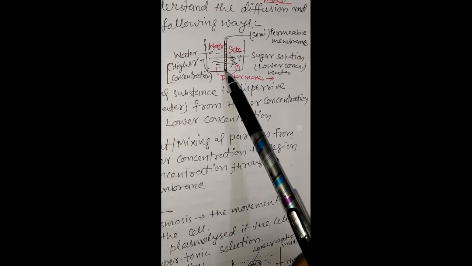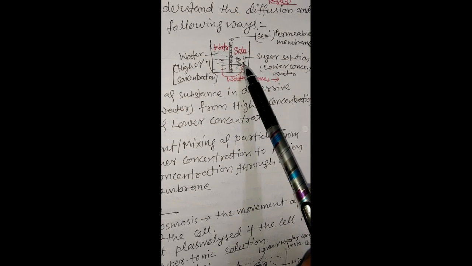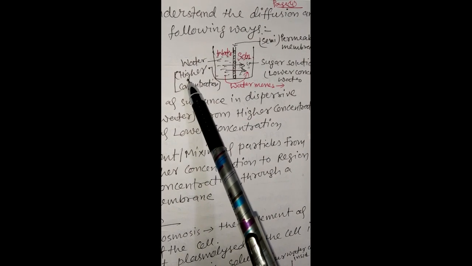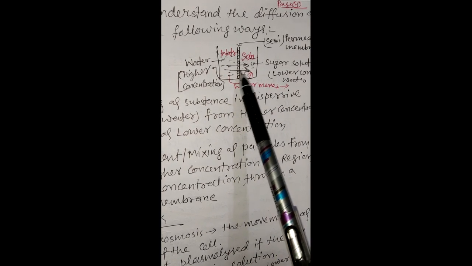And in another beaker, in the middle there is a permeable membrane. This part contains sugar solution, which has a lower concentration of water, and this side of the permeable membrane contains water in higher concentration. Due to osmosis, water moves into the sugar solution through the permeable membrane.